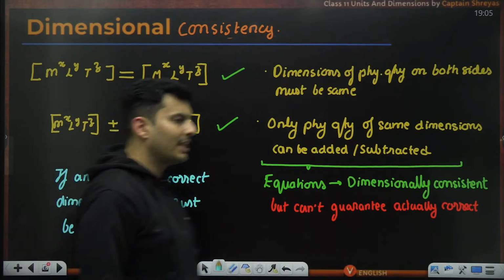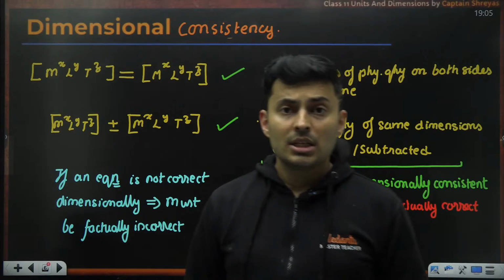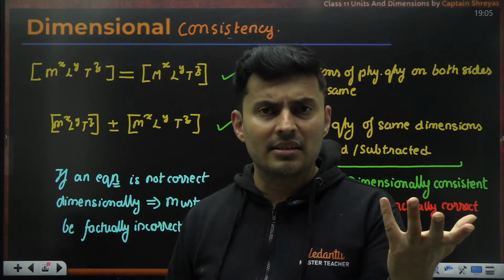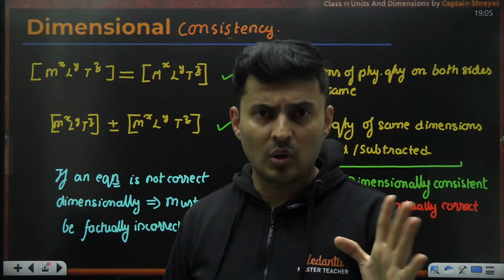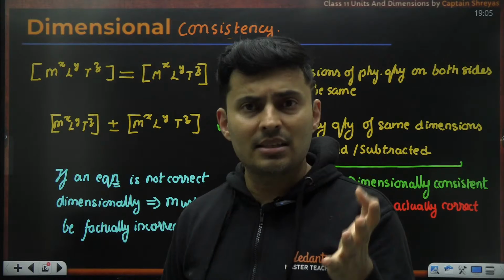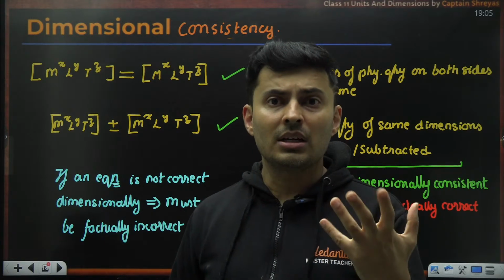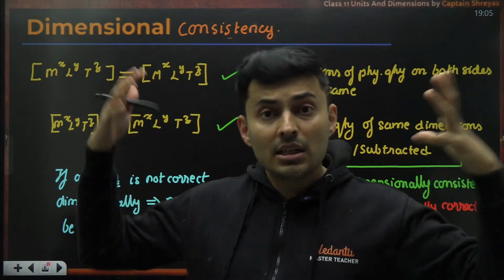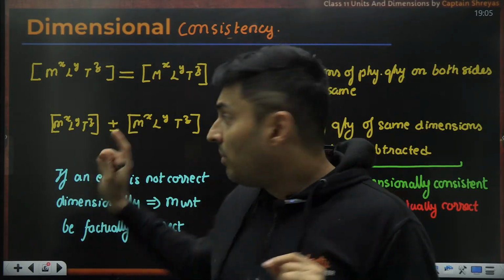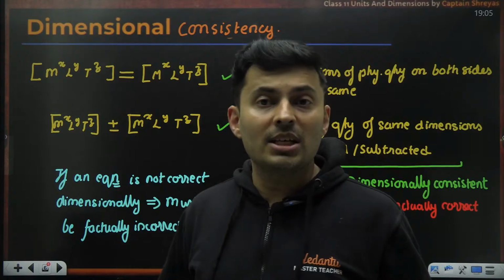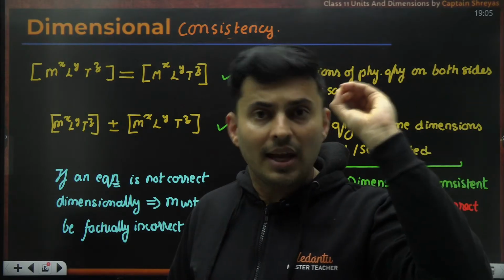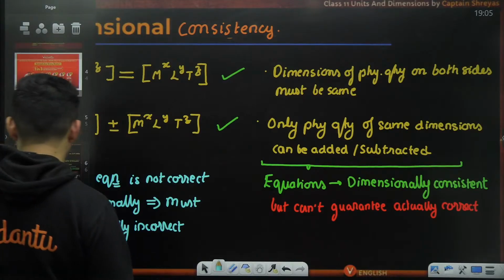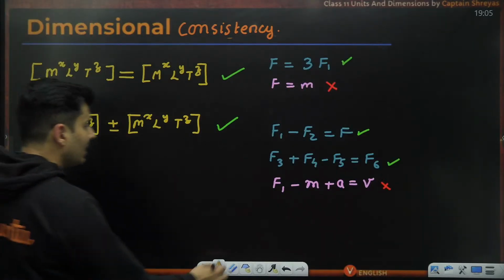So this is a very, very interesting criterion. If dimensions are matching, it does not mean it actually makes sense. It's just like a satisfactory condition, but it is not necessary that it will always be true. But if it is not dimensionally matching, then it can't be factually any kind of formula. Let me give you an example of this, and things will be very, very clear.